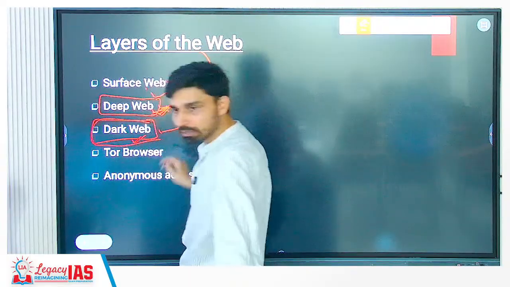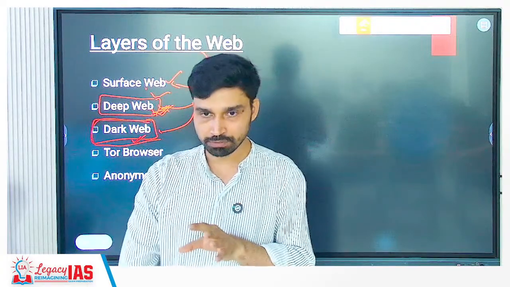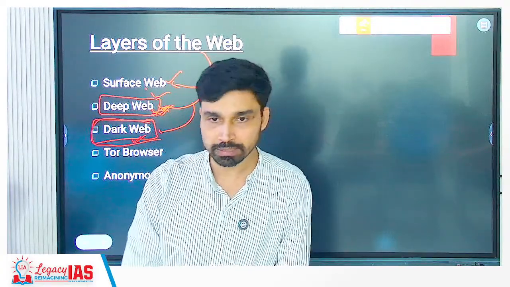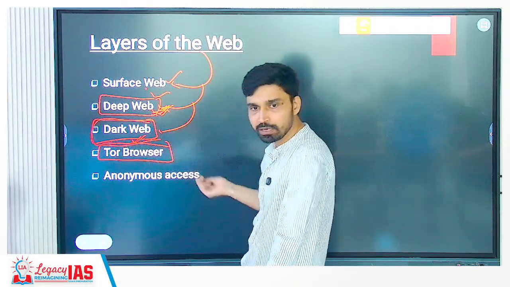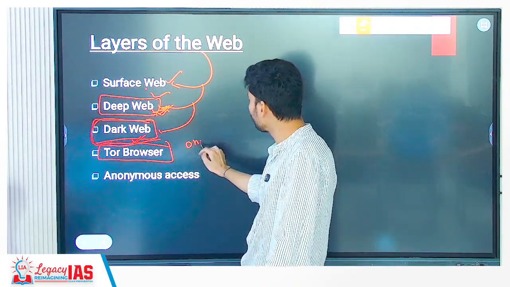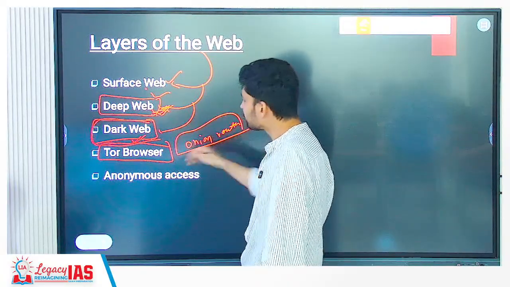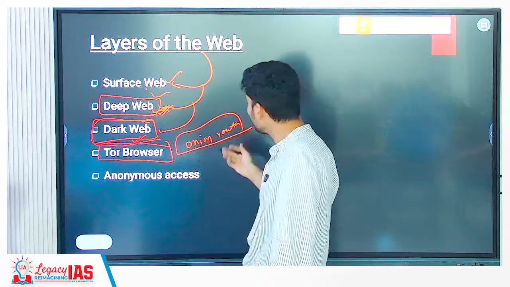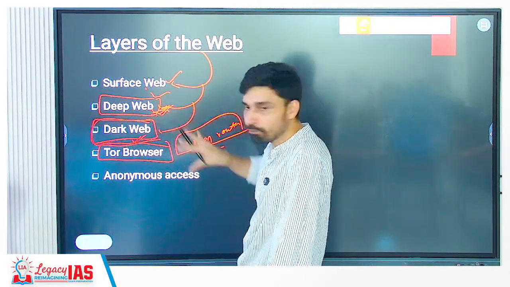Then comes the dark web. Dark web is not accessible on the general internet servers. If you search something in Google, it will not show you like this. What do you need for it? A special browser. That is called the Tor browser. Also, the popular name is Onion router. So you need such special things, Tor browser, Onion router, then only you can access the information and all the things that you have on the dark web.